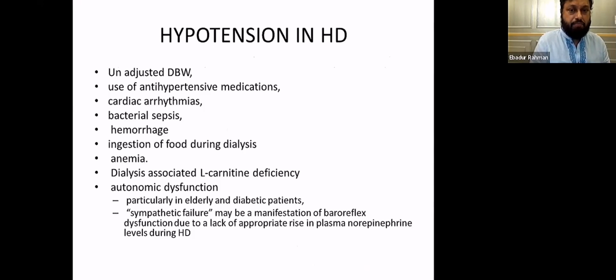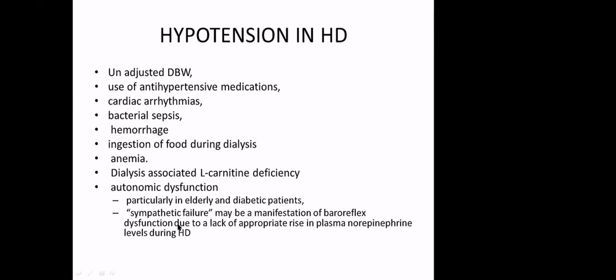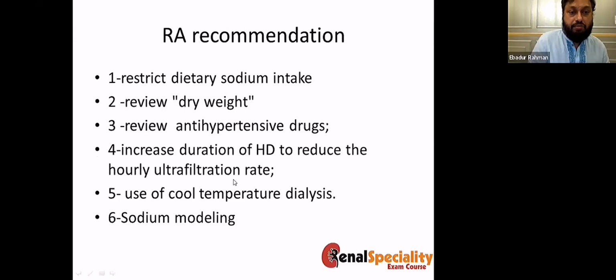for that patient. Hypotension in dialysis is usually because of unadjusted dry body weight or use of antihypertensive medications on the dialysis day, cardiac arrhythmias, bacterial sepsis, hemorrhage, ingestion of food during dialysis, anemia, dialysis associated L-carnitine deficiency, or autonomic neuropathy. These are actually common causes of hypotension in dialysis patients.